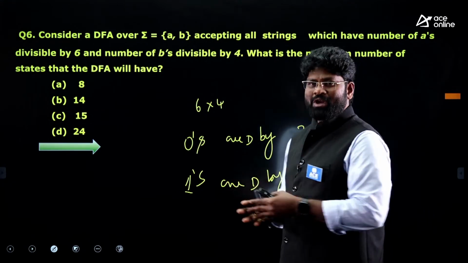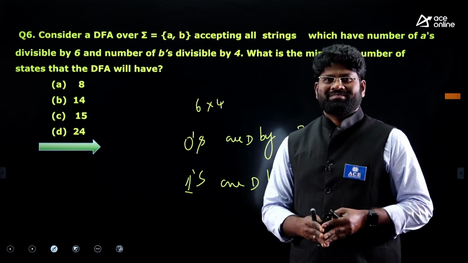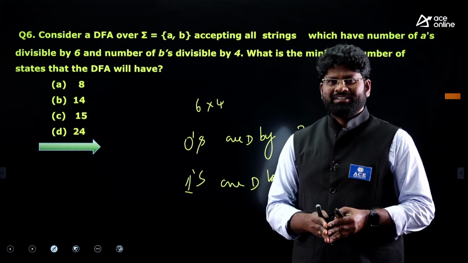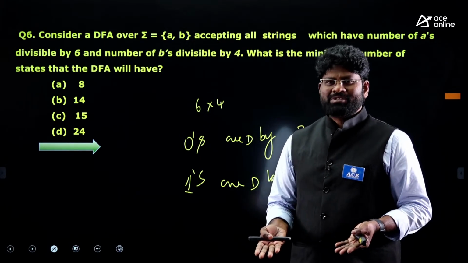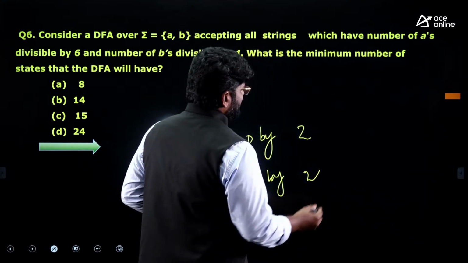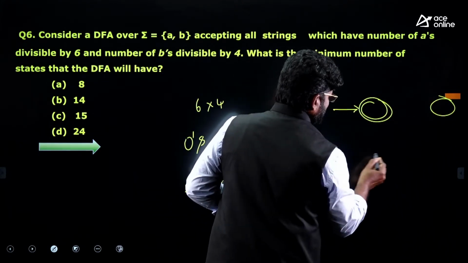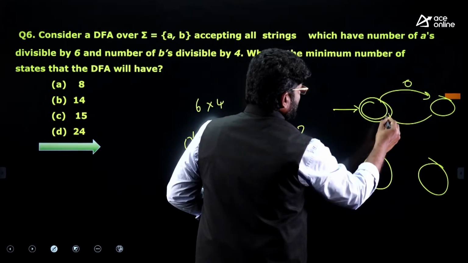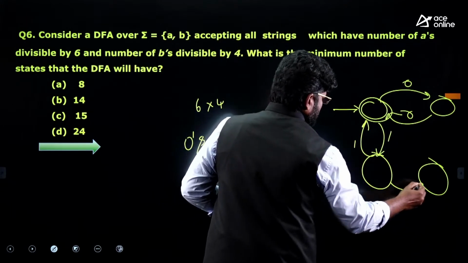I can put the same problem statement in a different way: even number of zeros and even number of ones. Looking at the problem statement, zeros divisible by 2 and ones also divisible by 2. So that's the problem statement. For that we have a very popular automata. You know there are 4 states here. You will have these 4 states, and there is a 0 and 0 here, and we have a 1 and 1.